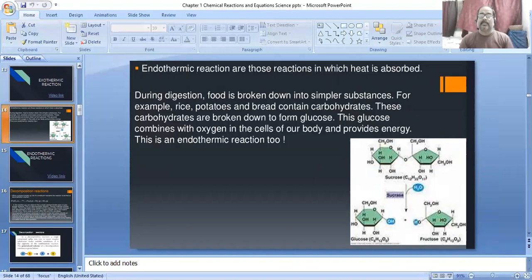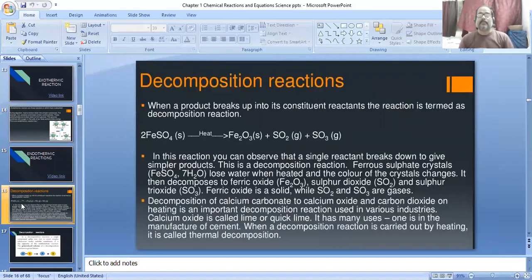And dear students, the next type of chemical reaction is decomposition reaction. So decomposition reaction, suppose in any type of reaction, the product breaks up into its constituent reactants, that reaction is termed a decomposition reaction.